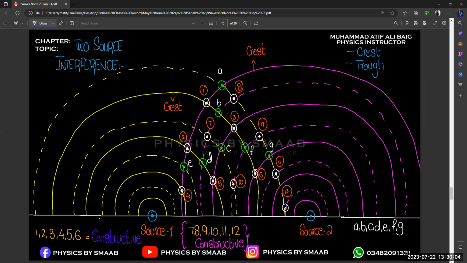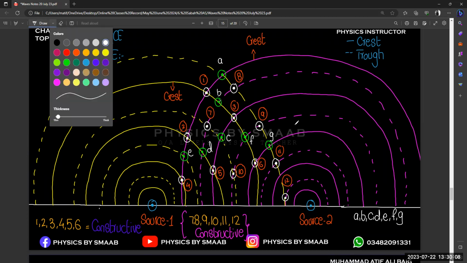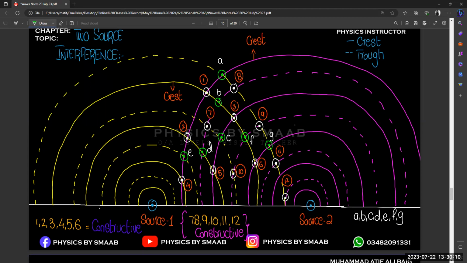Any confusion in the diagram? If you want to ask any question from the diagram, you may ask. Because this is very important to identify, because most of the time in questions we are just given a diagram, and we need to identify where will be the crest, where will be the trough, and where will be the constructive interference and where will be the destructive interference.